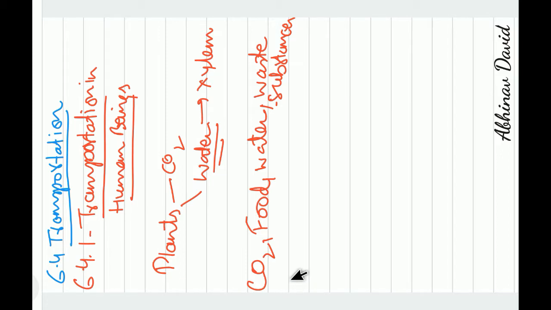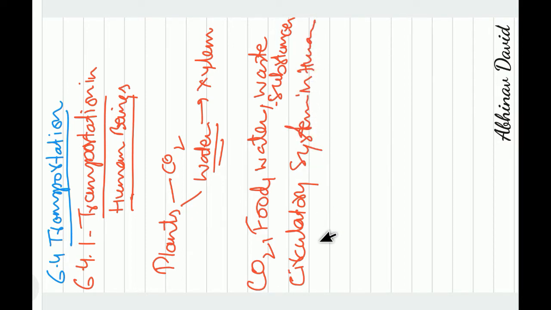So we are going to study about transportation in human beings. So we are going to study about the circulatory system in human beings. Okay, so this is given, I think, on page number 106 of your NCERT. So you can read also the NCERT and consult your NCERT.